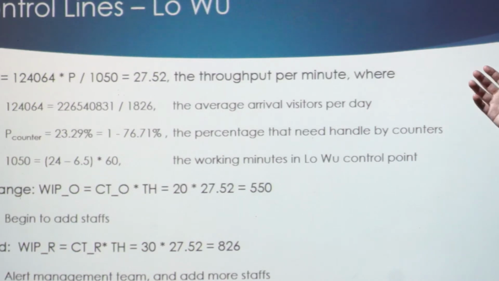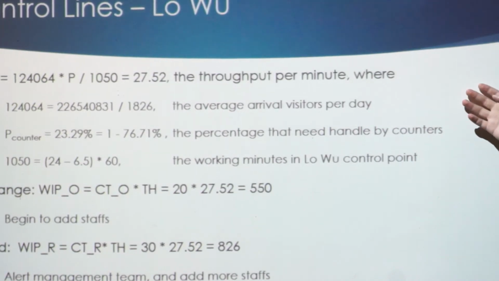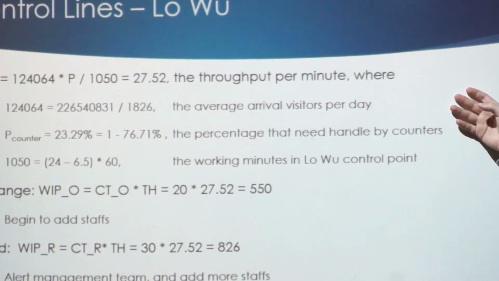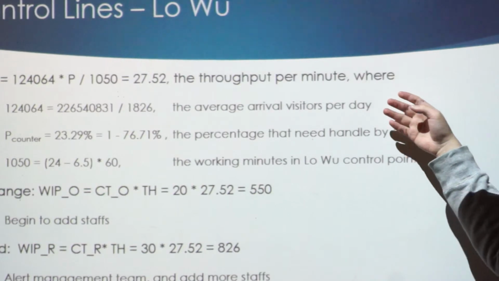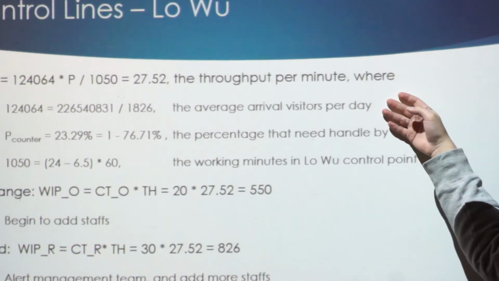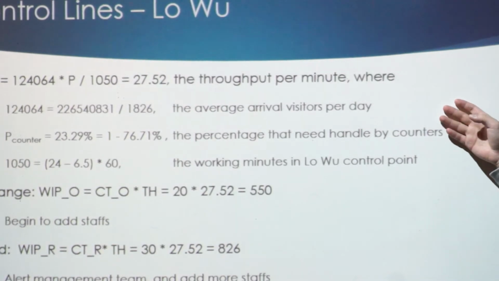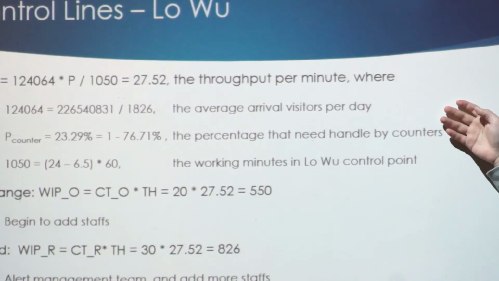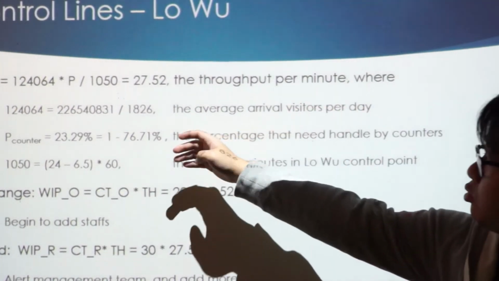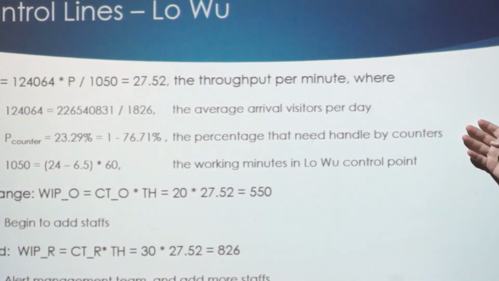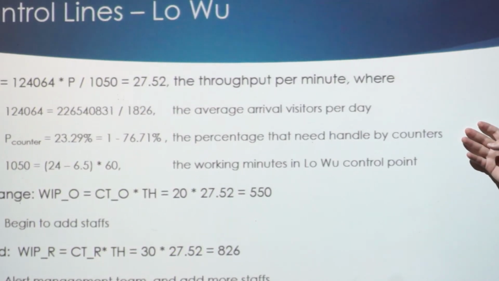In the calculation, we used throughput equal to WIP divided by the cycle time. For the WIP, we first calculate how many visitors will arrive per day. We're using a total of 6 years of data divided by the overall number of days to calculate the visitors per day, and we only count the visitors that need to be handled by the counter.